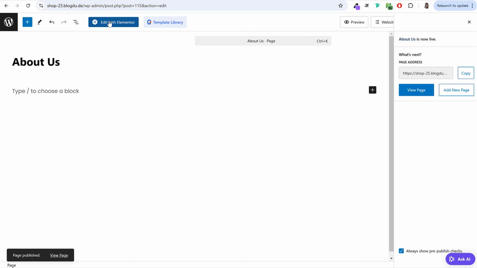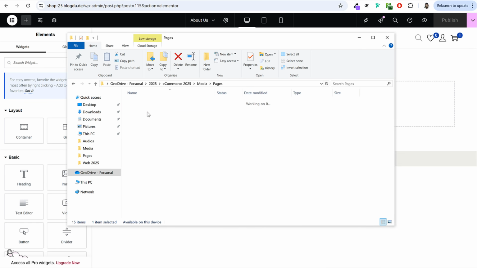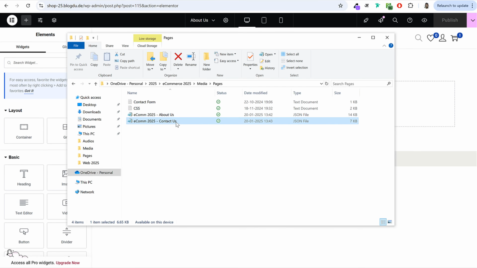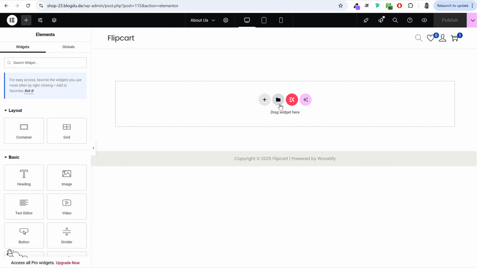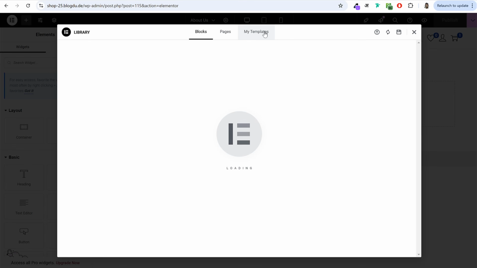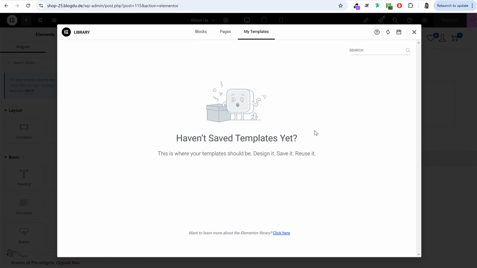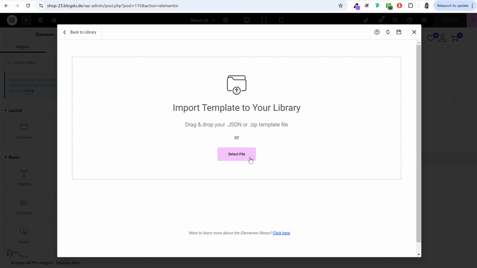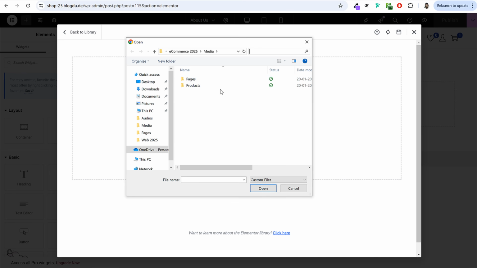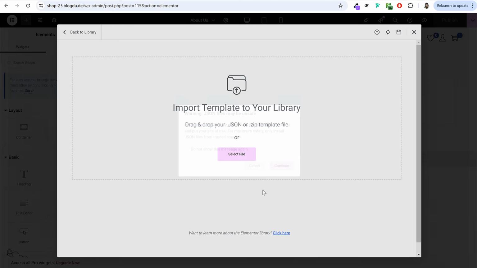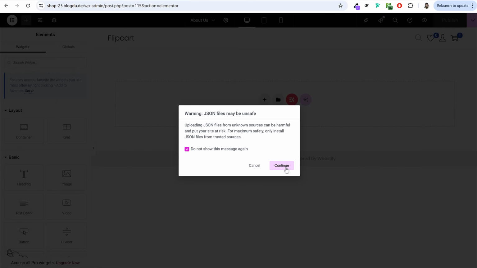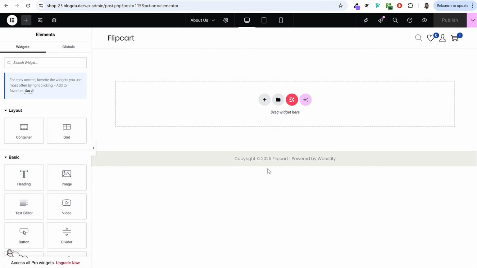Now once you publish this page, click on edit with Elementor and simply import the template that you see in the media folder, pages folder. You have our about page and contact page templates. So click on add template button, go to my templates. It will say no templates found. Click on this import template button, select file, and under your media folder, you'll see the pages folder. Open that, and under that, select about us, click on open, tick mark this thing and click on continue, enable and import.